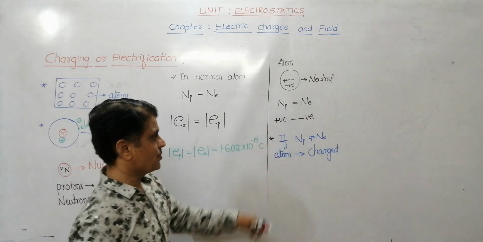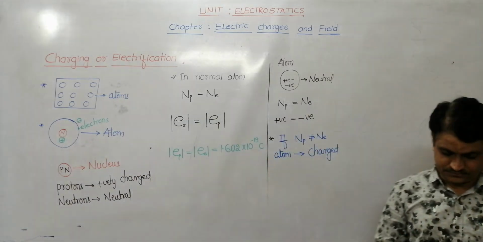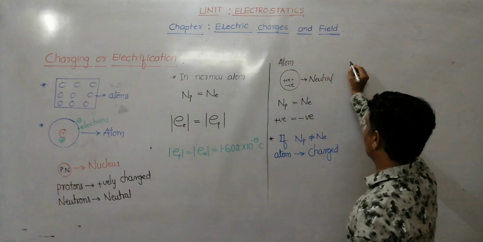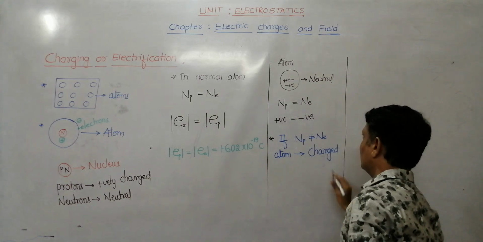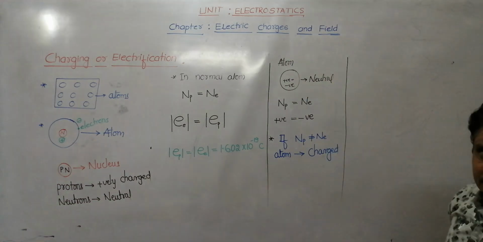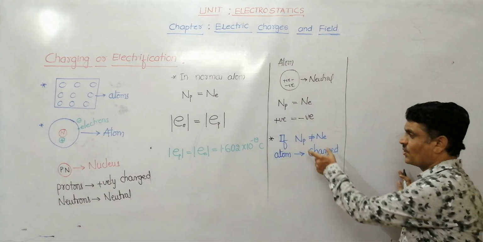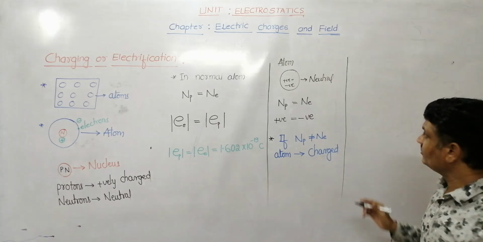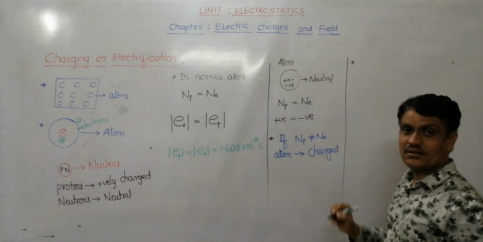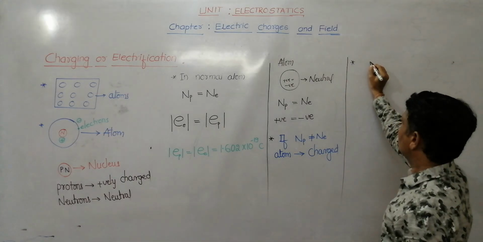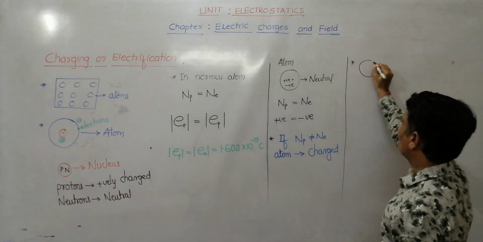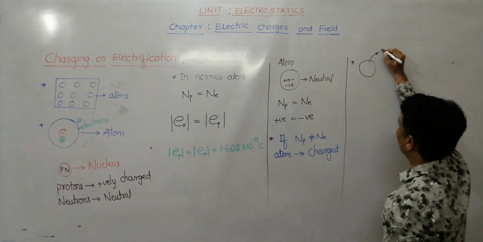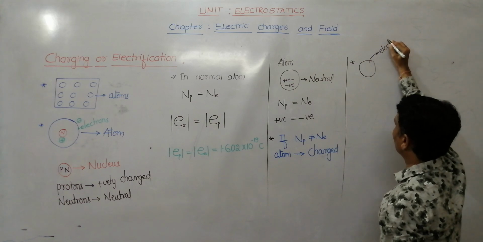Now question. When an atom is neutral, how do you make a neutral atom charged? Then simple. We have to make the number of protons and electrons unequal. But how do you make them unequal? Then simple. From the atom, if protons are removed, or say, first I will try to remove electrons.